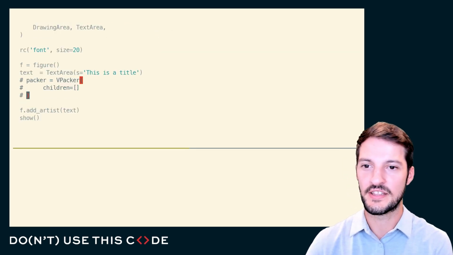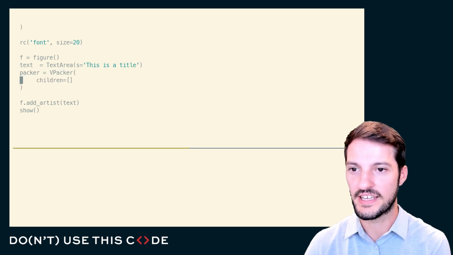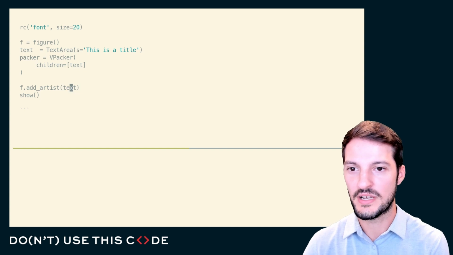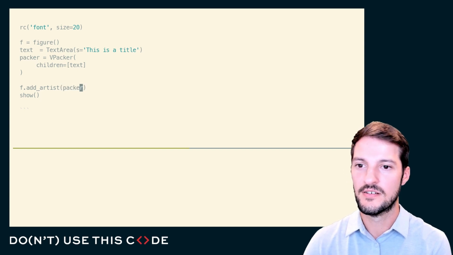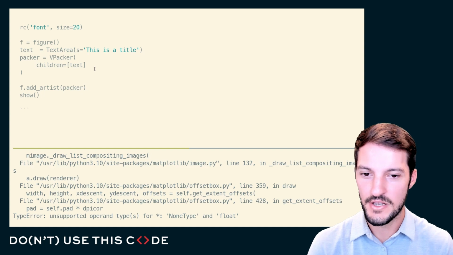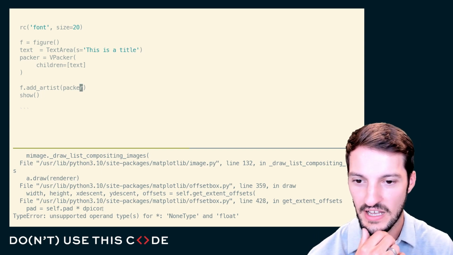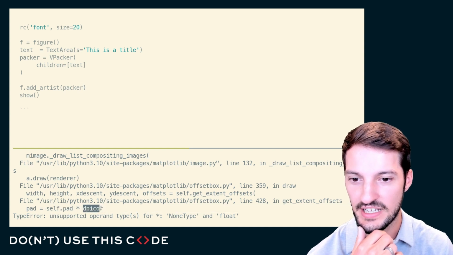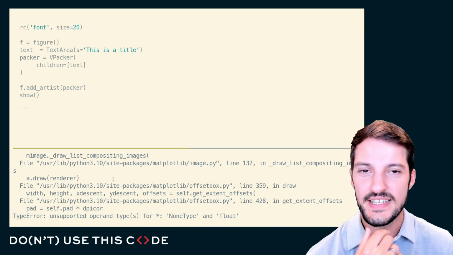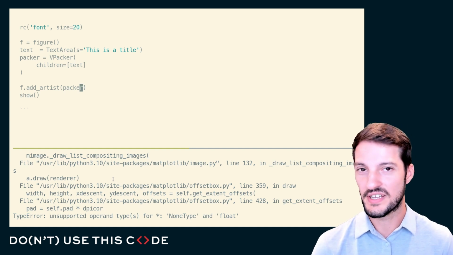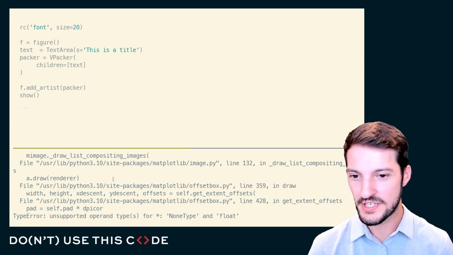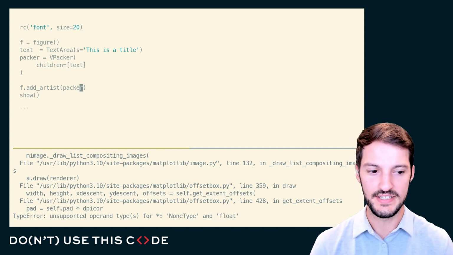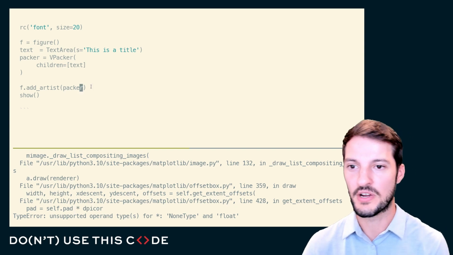But how do we reason about getting this vpacker to work? I tried to get it to work, and I got an error. Well, like any good programmer, I should read that error message and try and reason about it. None and floats, and let's take a look at the line in question. So pad equals self.pad times DPI. So to me that says it's trying to figure out where to place this text area. And I can tell that NoneType is on the left, floats on the right. For some reason self.pad is None, and then DPI is on the right-hand side here.